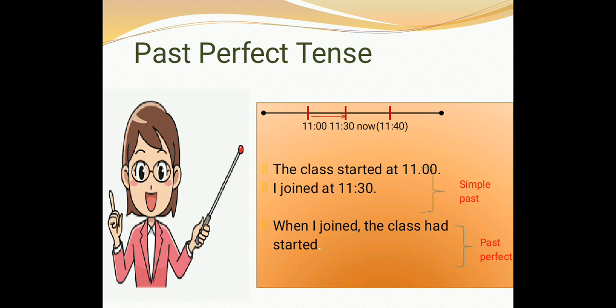The other part of the sentence can be just in simple past. That is, I joined. So once again, we use the past perfect tense when we are talking about two or more things, both of which happened in the past, and we want to show which of them happened earlier in the past. The one which happened first is the one where we use past perfect tense.